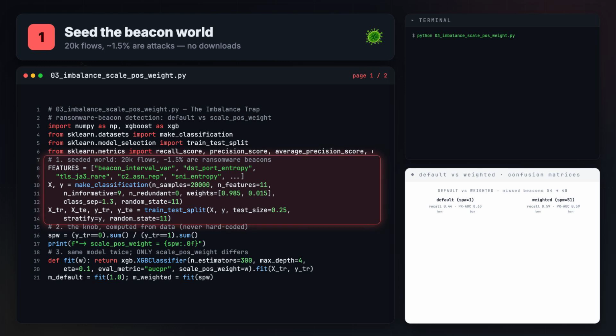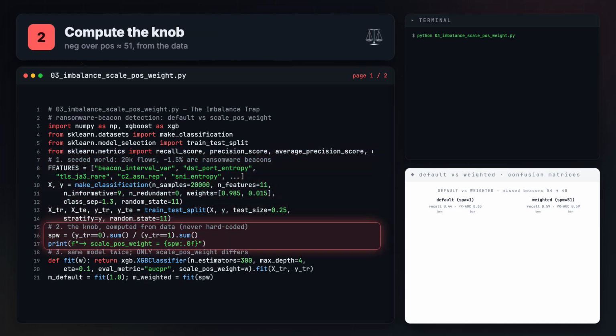Stratified split keeps the rare beacon rate in both train and test. Lines 16 to 18 compute the knob from the data, never hard-coded. spw equals the count of benigns over the count of beacons in y_train, print it. On this seed, it's about 50. That print is the same number you will see on screen and in the matrix title.